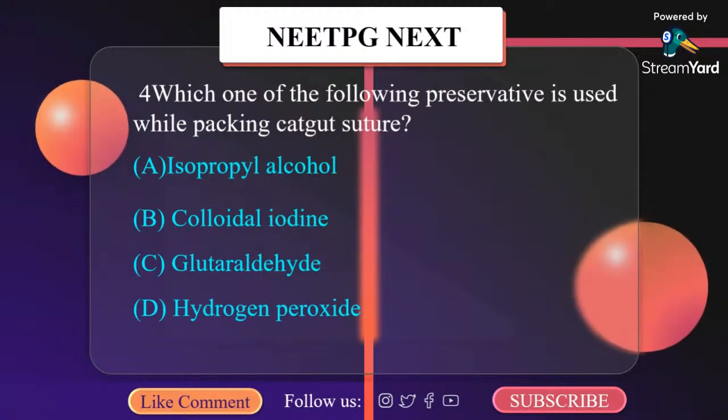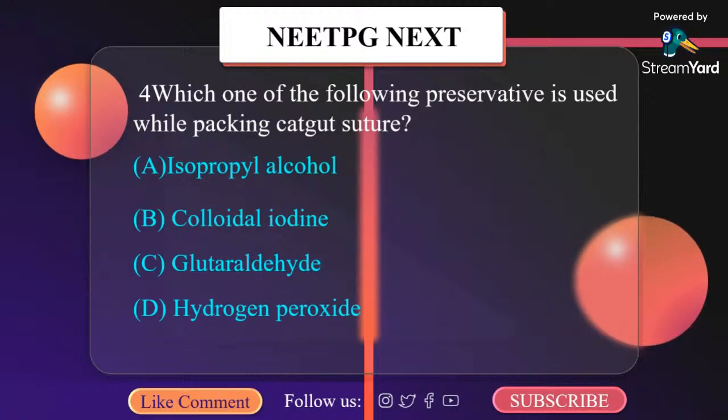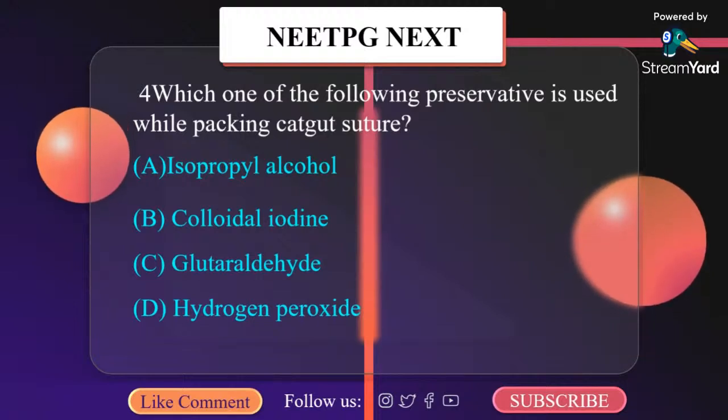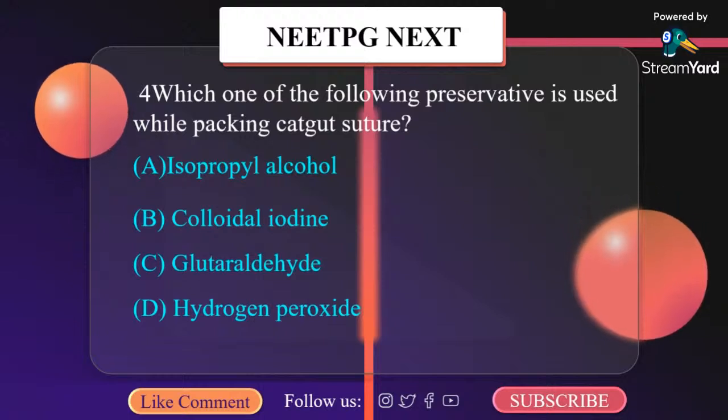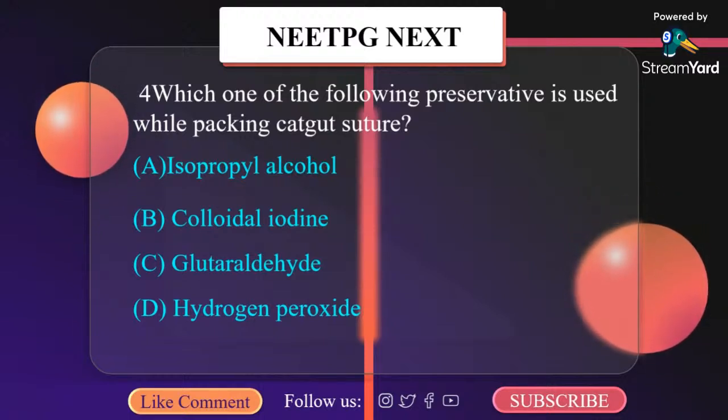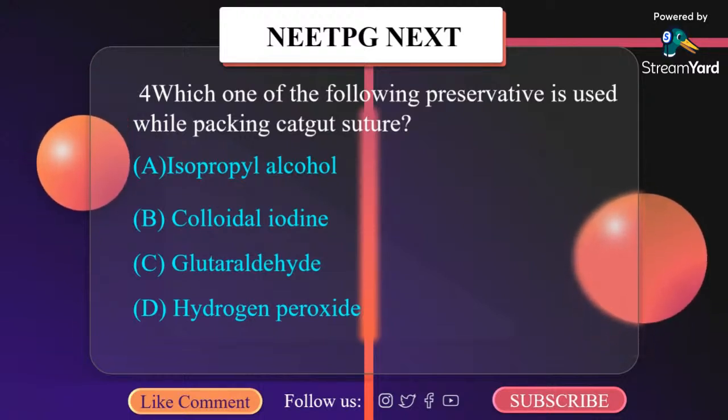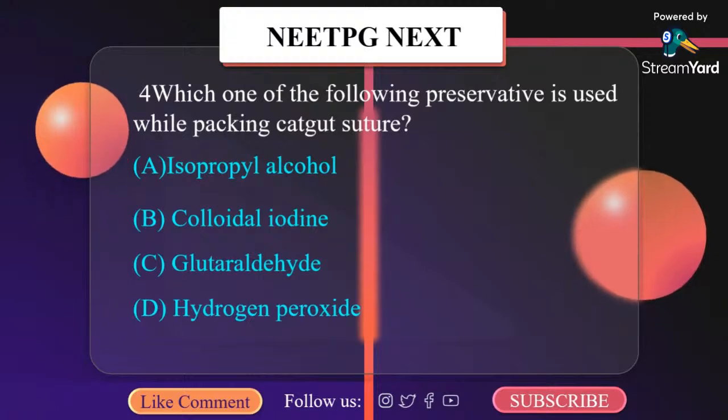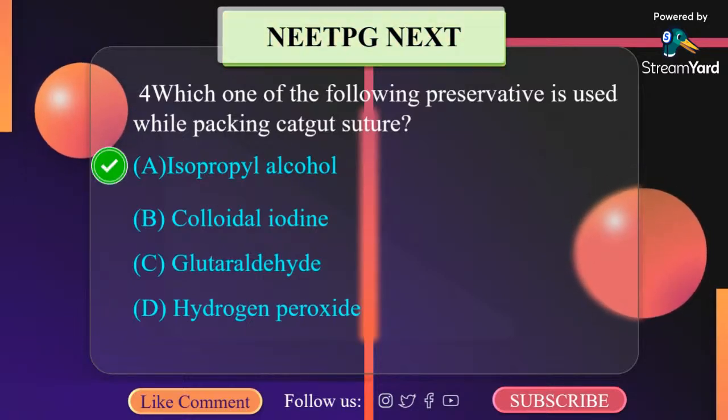Isopropyl alcohol is a routine packing fluid used in packing catgut suture. Catgut is available in glass tubes containing isopropyl alcohol and a small quantity of water. Catgut is prepared from the intestine of sheep. So the correct answer here is A, isopropyl alcohol.